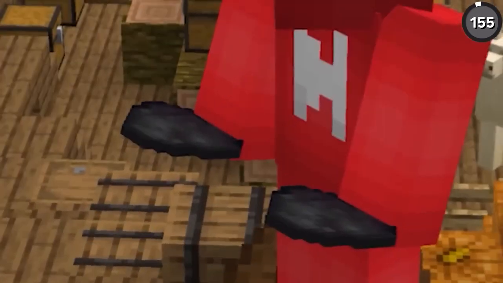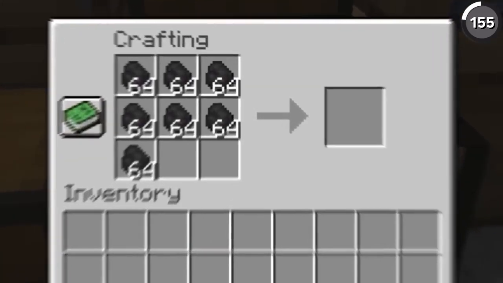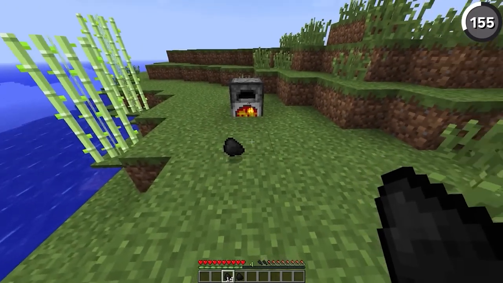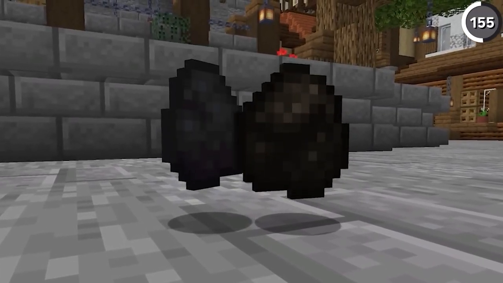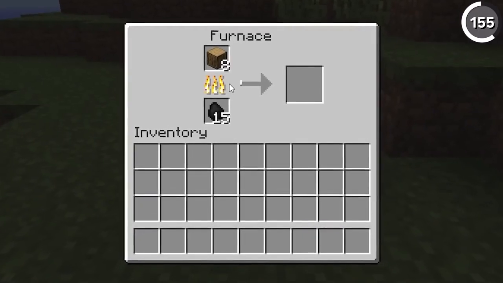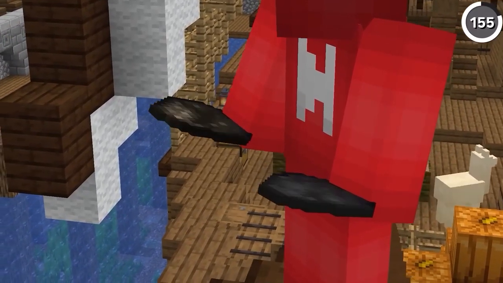Alright, pop quiz. Which one of these is coal and which one is charcoal? Well, when it was first added in, it was nearly impossible to tell the difference, considering that charcoal had the same texture as coal, and it wasn't until a few updates later that charcoal would get its own texture like this. But really, they both burn for the same amount of time and they have the same use, so there wasn't much of a drawback for getting them confused.